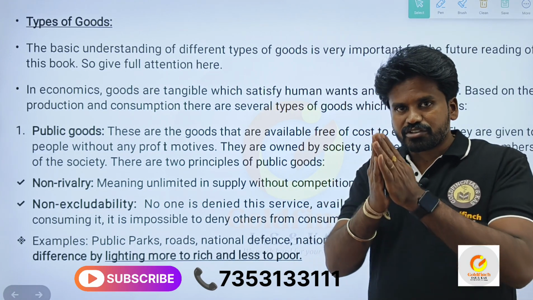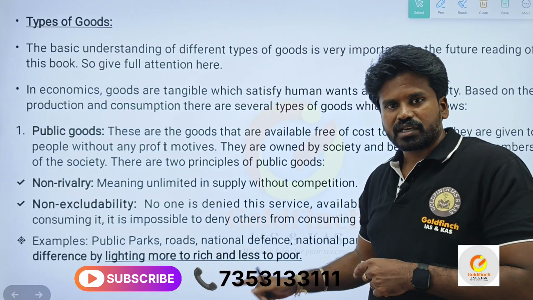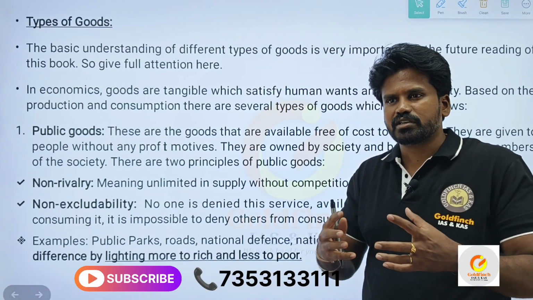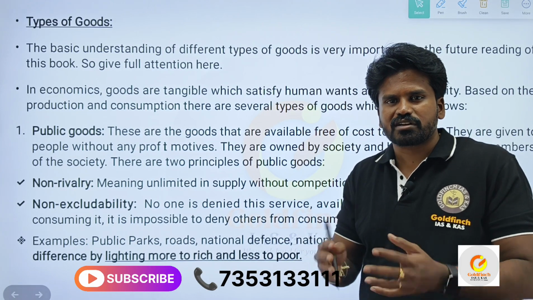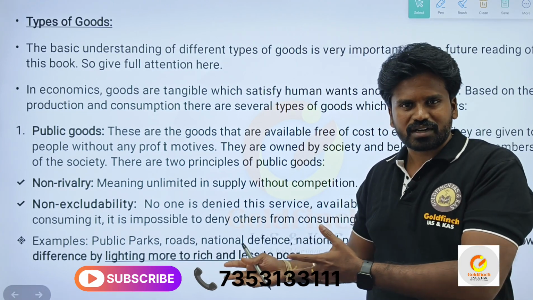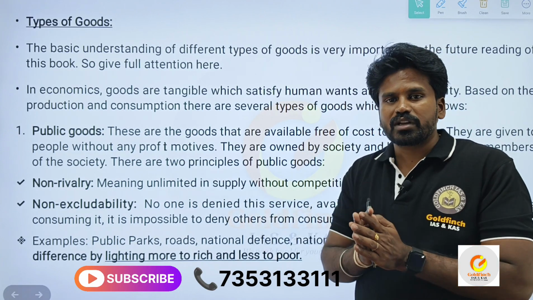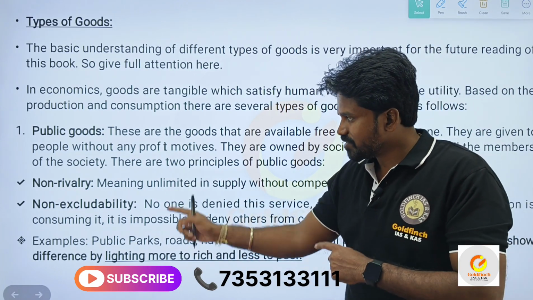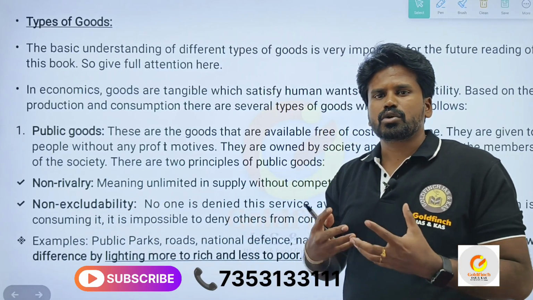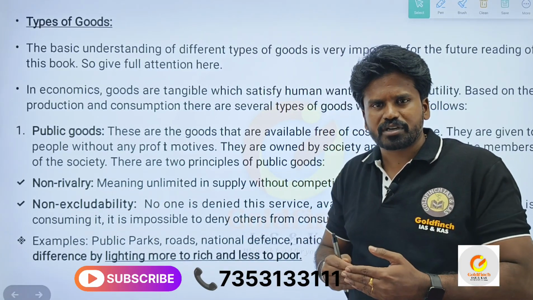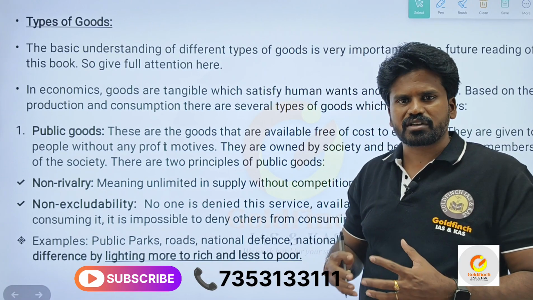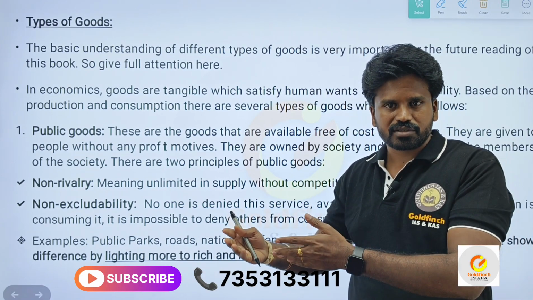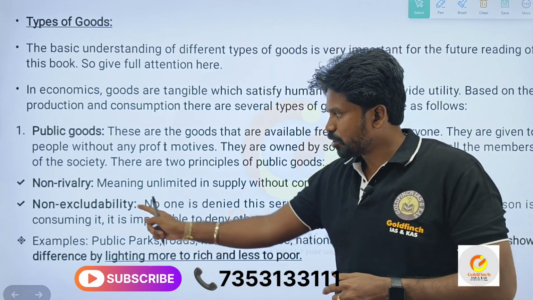Think about it. If the street lights are there, I have just underlined here, the street lights do not differentiate between rich and poor. Is it giving more brightness to the rich and less brightness to the poor? Definitely not, right? So public goods are equally enjoyed by everybody, irrespective of rich or poor. They are non-rivalry. There is no competition to access them. Public parks are not accessed only by the rich while the poor are not allowed. Definitely not. And they are non-excludable.